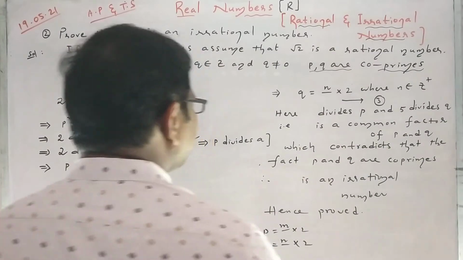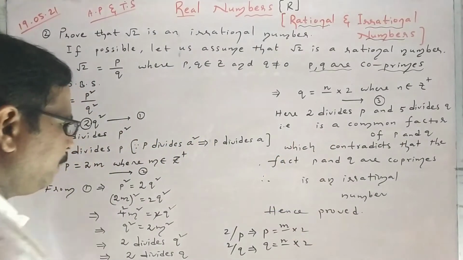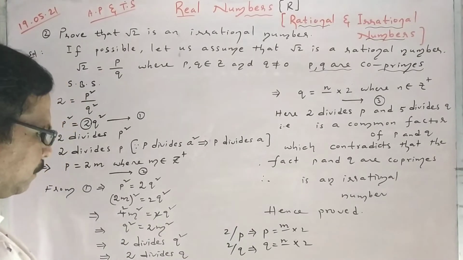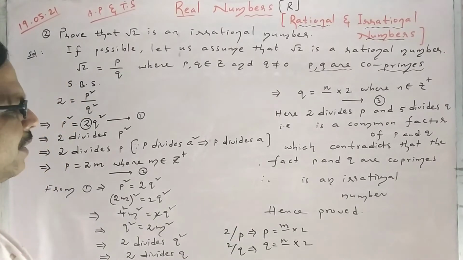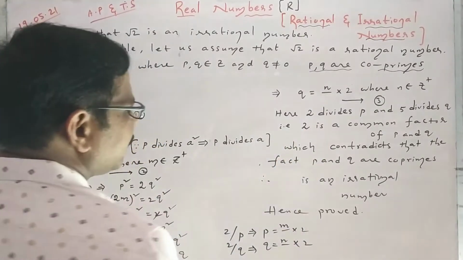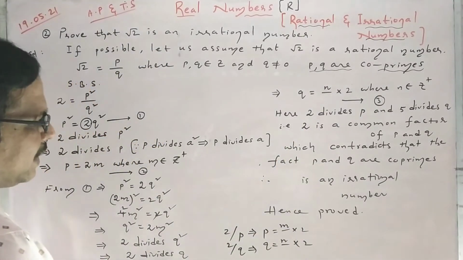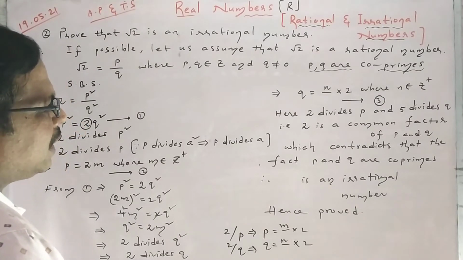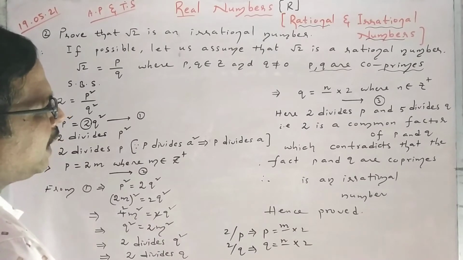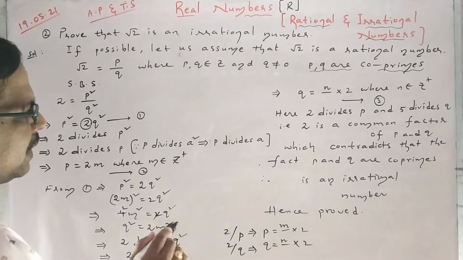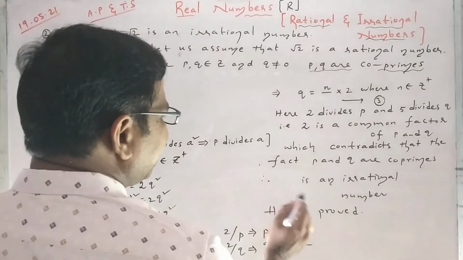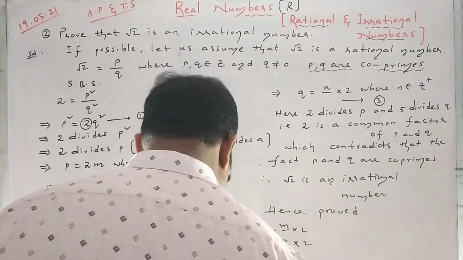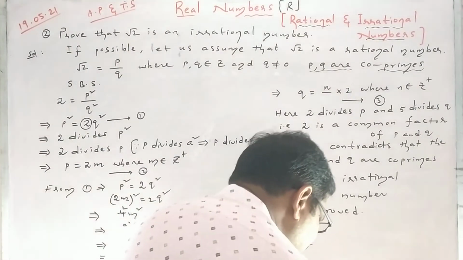So here 2 divides p and 2 divides q. What does it mean? 2 is a common factor of p and q, which is a contradiction to the fact that p and q are co-primes. As I told you earlier, they should not have any common factor other than 1 and itself. But we are getting 2 as a common factor here, which is a contradiction. So root 2 is an irrational number, hence proved. That is the way you have to prove it.